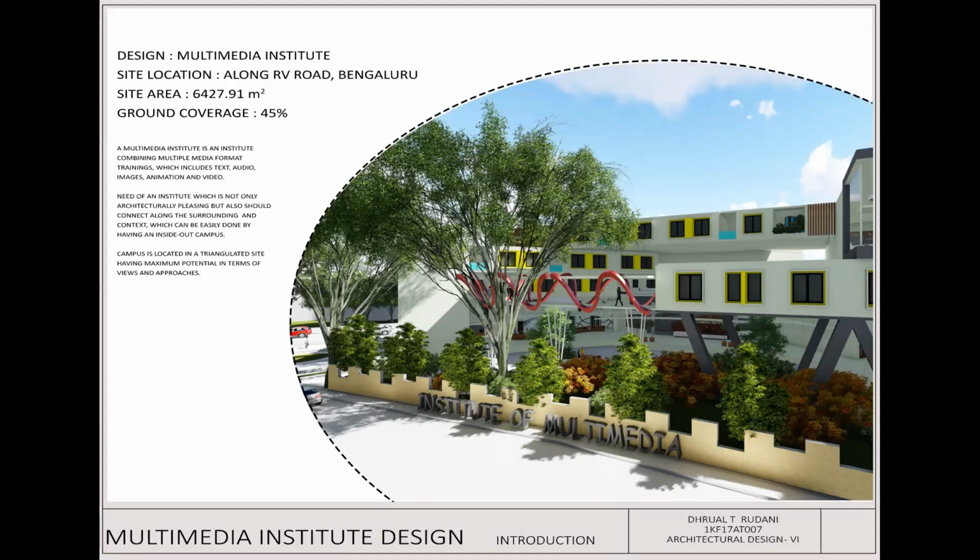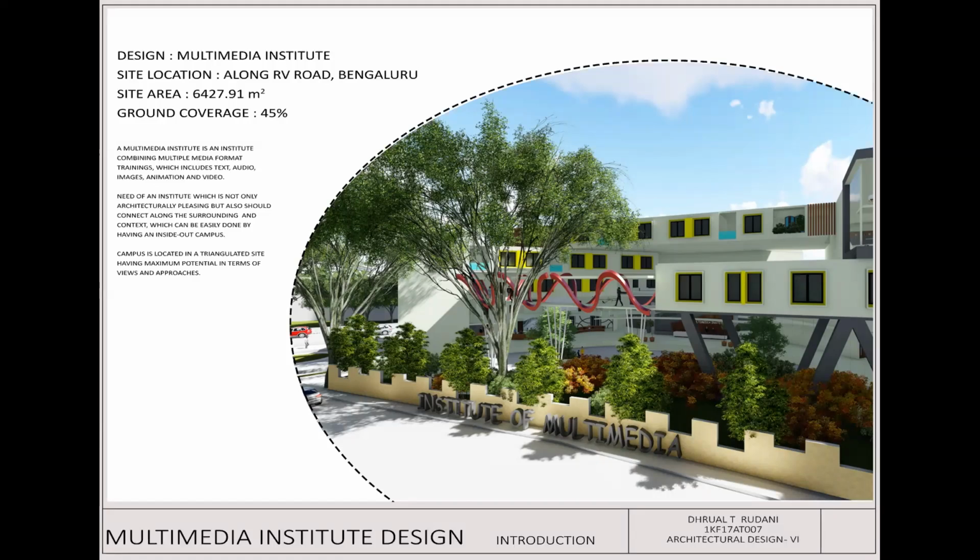Ground coverage was 45%. And before designing, it was important for me to know what exactly a multimedia institute was. A multimedia institute is a training center that combines multiple media formats, including text, audio, images, animation, and video. These are all independent in their own way. They have their own way of teaching and learning, and so they're unique and identified by their own way. So that was the basic idea that I put into my project.